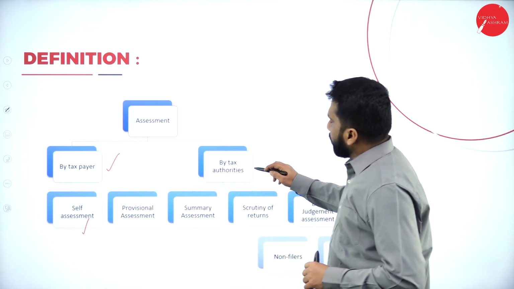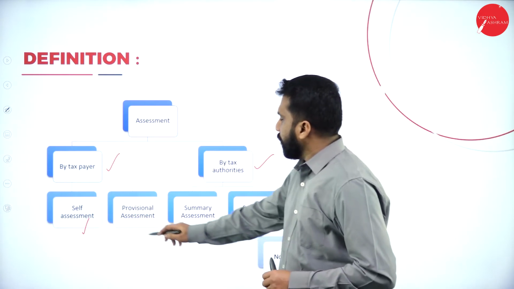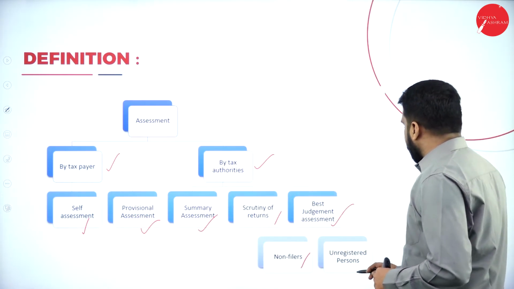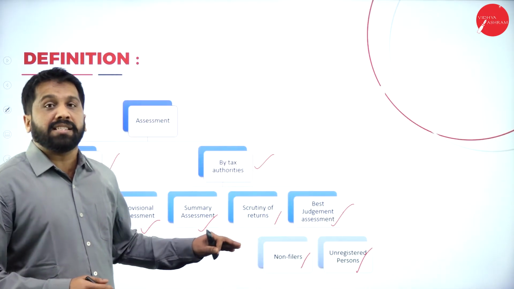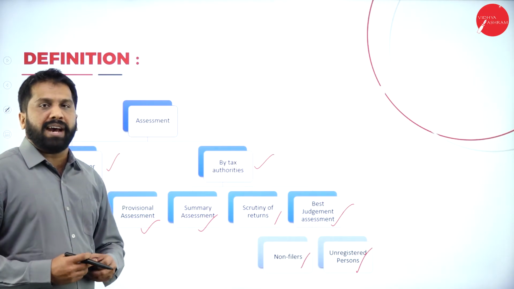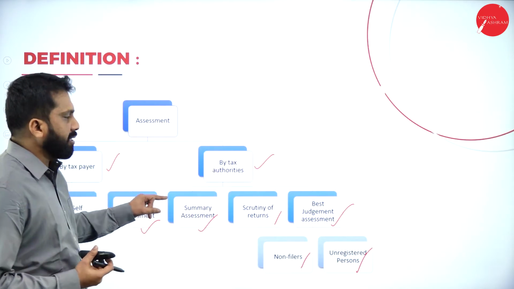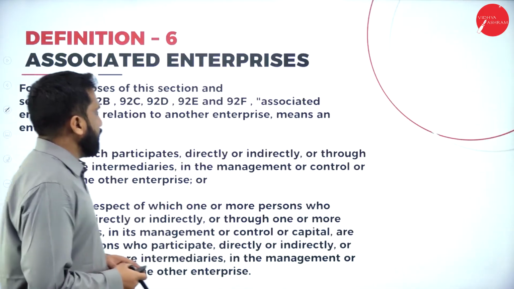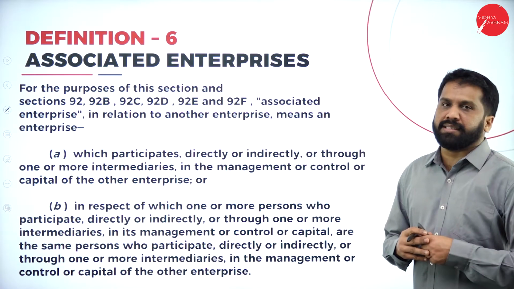But by the tax authority, the council, they will go for provisional, summary, scrutiny, best judgment, non-filers, as well as unregistered person assessment. These are done by the tax authority. So if you have a 5-mark question on assessment, please try to draw this chart so that you get 5 out of 5.